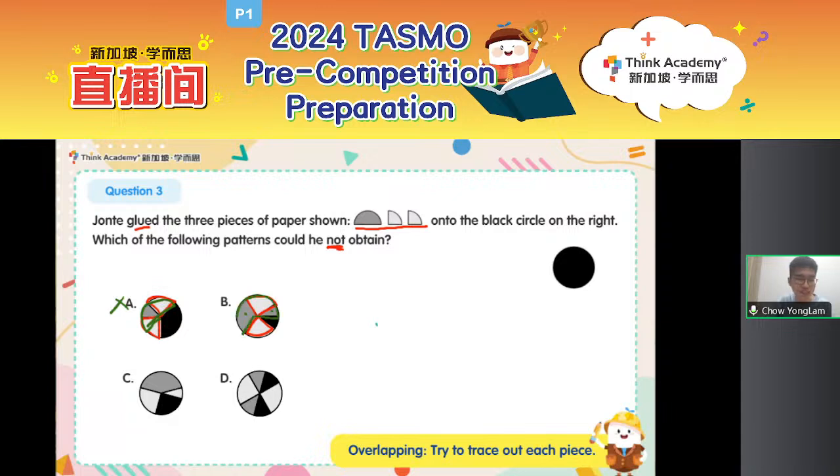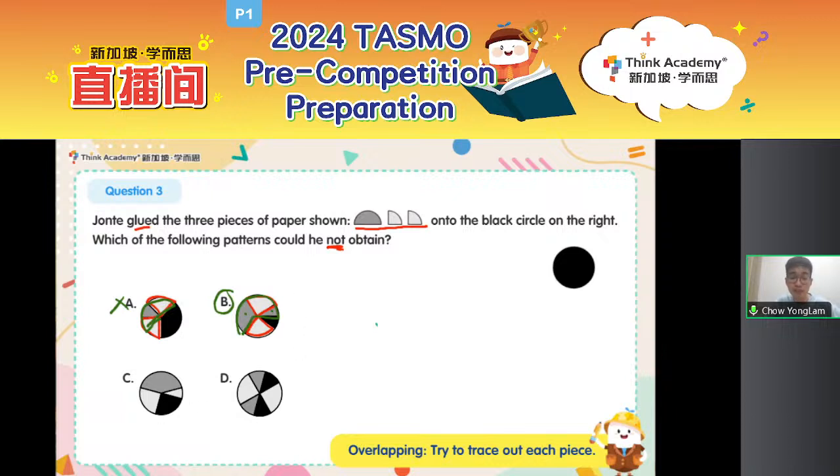Now, do you think this is a semicircle or is it more than a semicircle? Right, it is actually not just a semicircle, it's slightly more than the semicircle. So actually, can I choose B as my answer? B is my answer because I cannot form such a large area using my semicircle. So I cannot obtain this figure. Therefore, my answer is B. All right. So by tracing out the areas of each piece of paper, you can identify, hey, is this the correct shape or is it not supposed to be this shape?